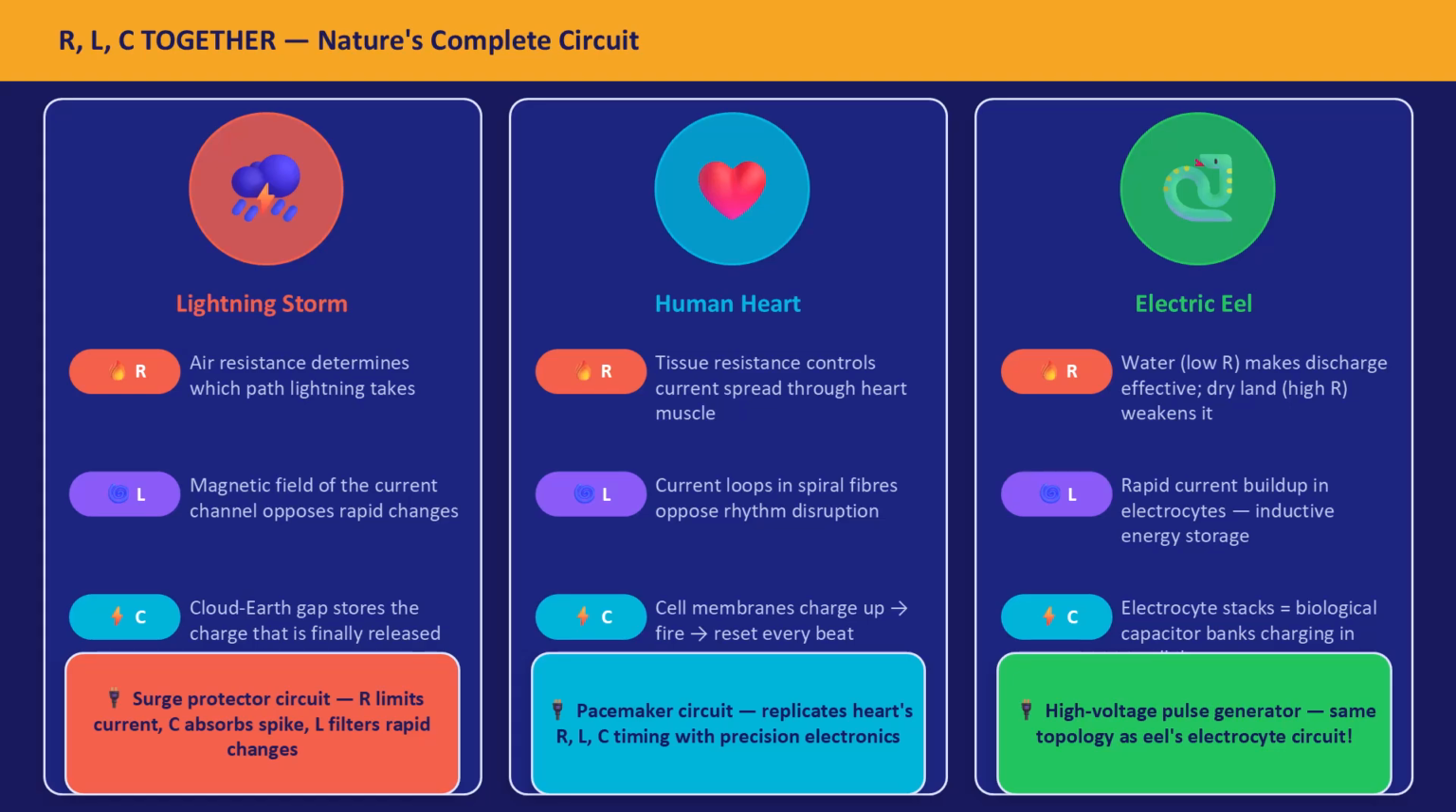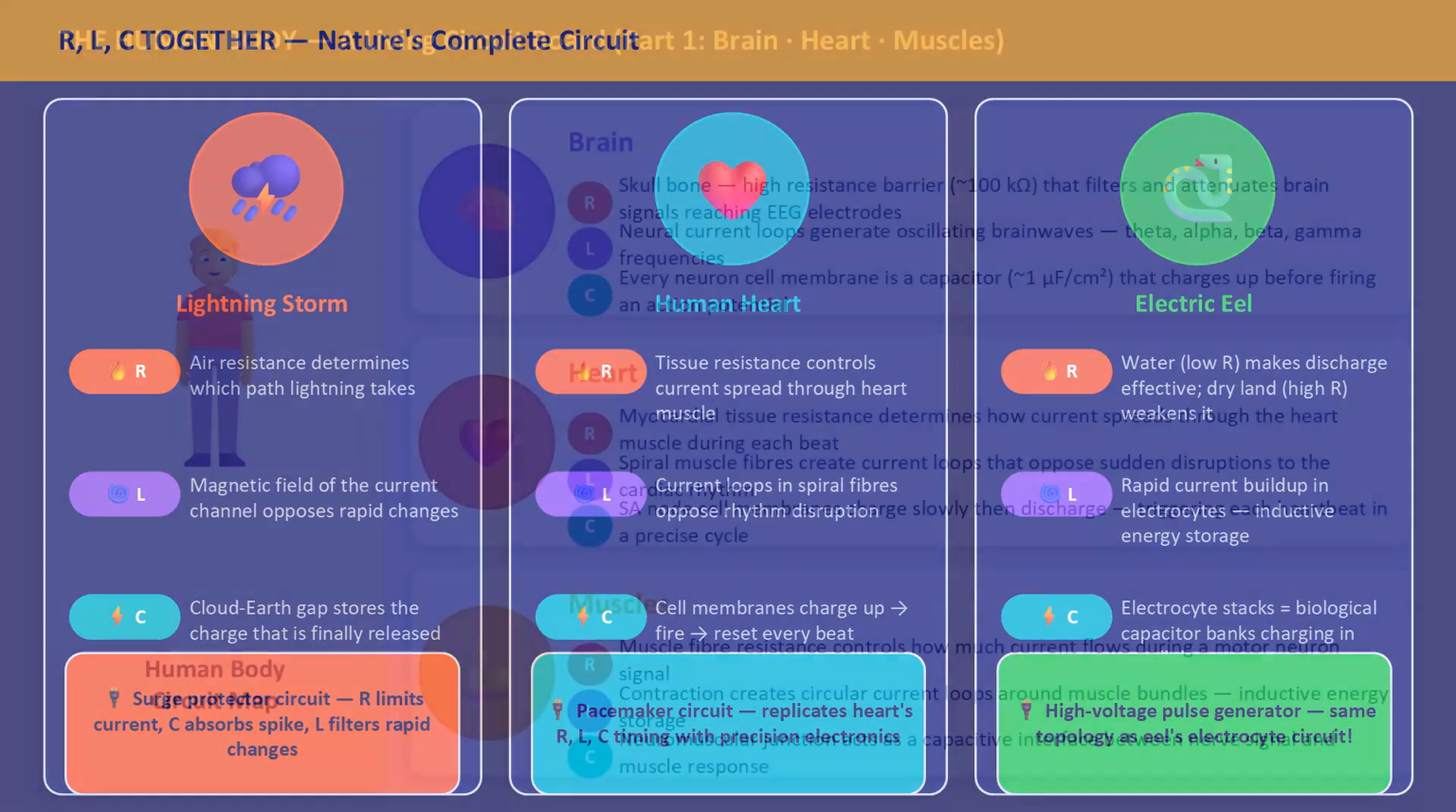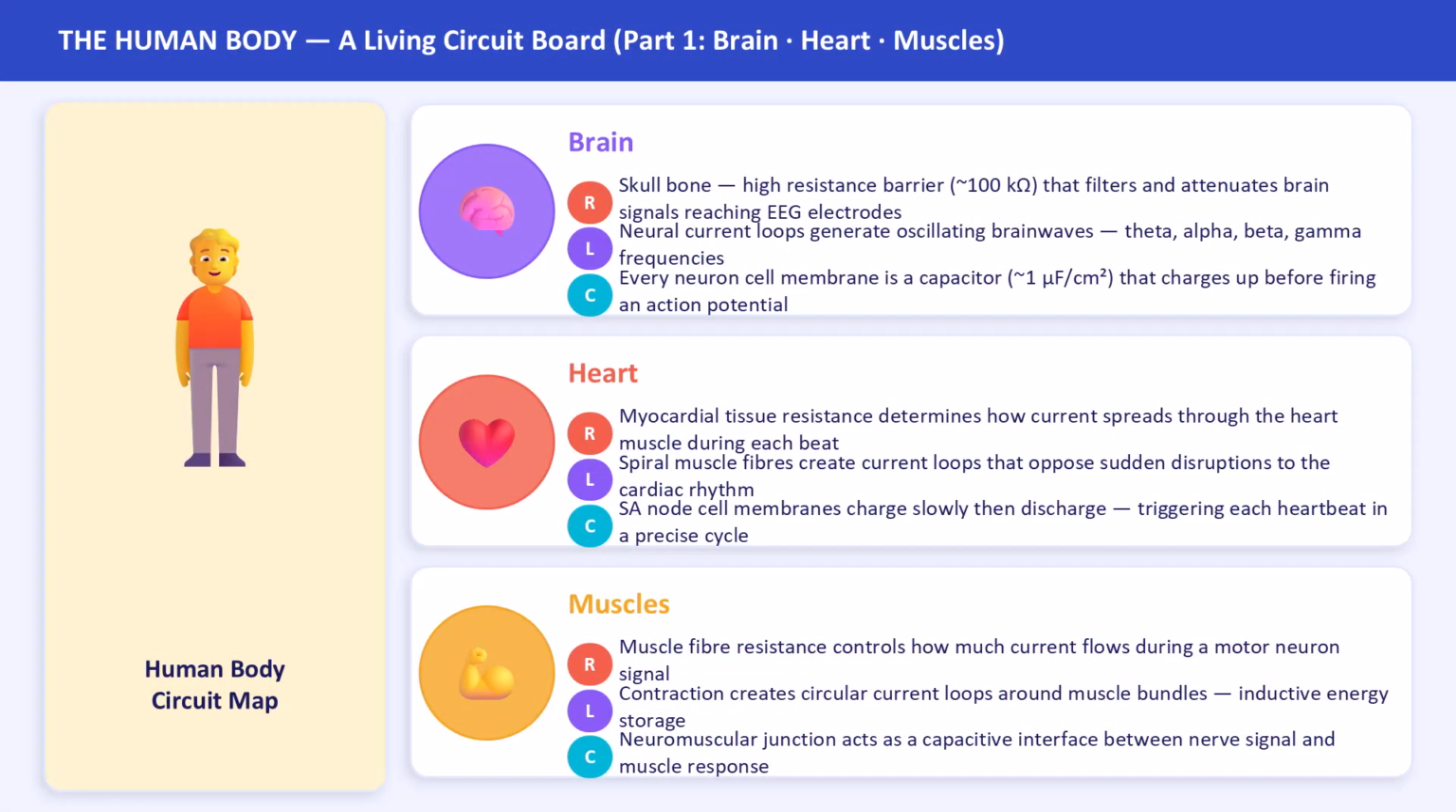High R, dry land, weakens its discharge. Low R, salt water, makes it lethal. The electrocytes are capacitors. The rapid buildup is inductive. Engineers copied this topology for industrial pulse generators. Everything in circuit theory has a living counterpart in nature. The human body is the most sophisticated circuit board ever assembled. Let us map it, system by system.